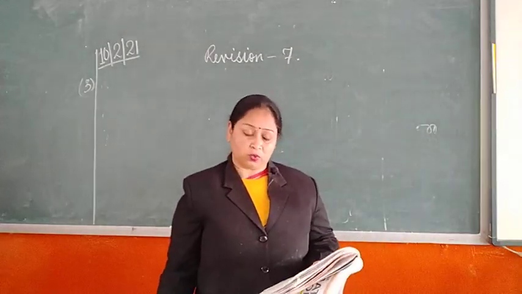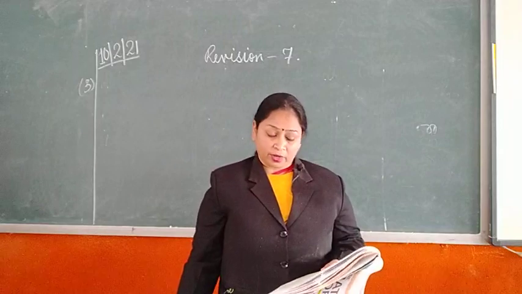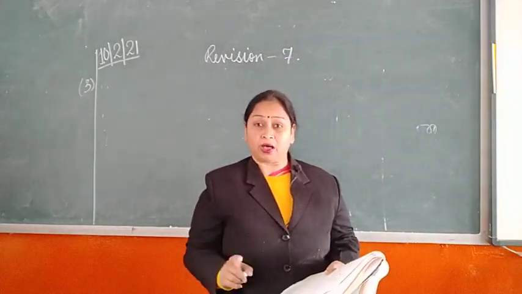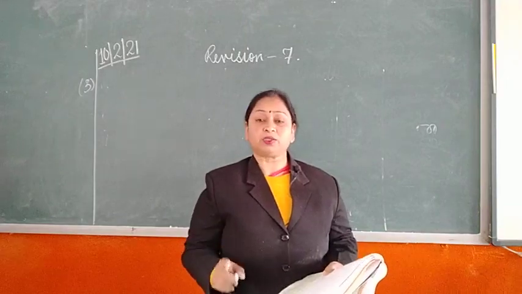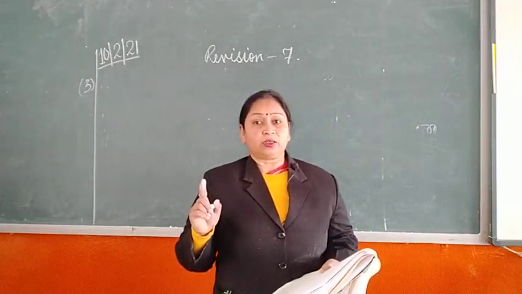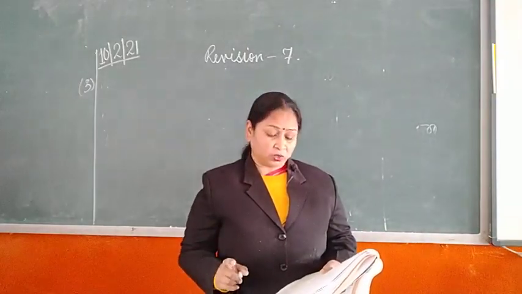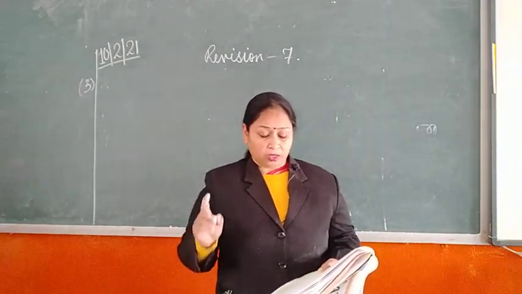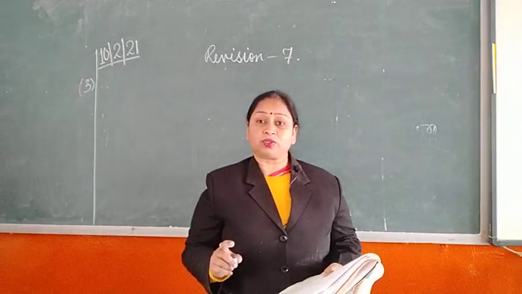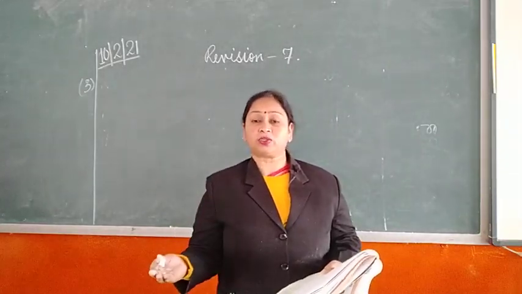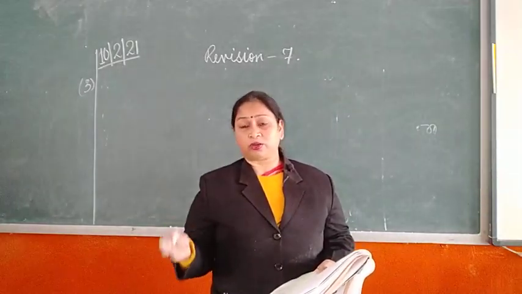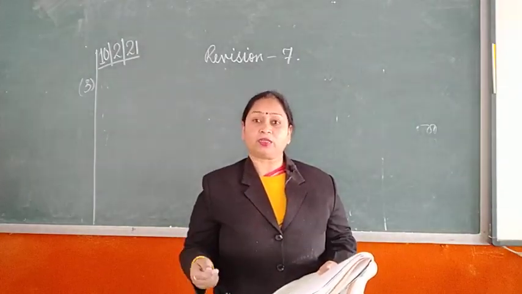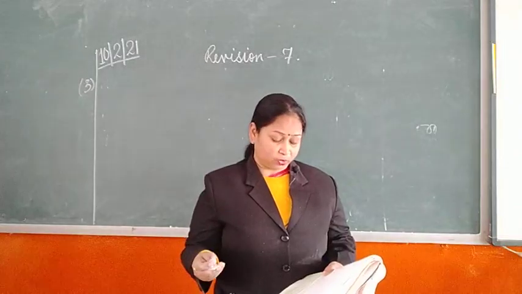Once again you want? Okay. The speed of a train is 50 kilometers 750 meter per hour. When it is given per hour, it means in 1 hour the train covers a distance of 50 kilometers 750 meter. Okay. So how much distance will it cover in 7 hours? So it will be multiplied and you will get the total distance covered.